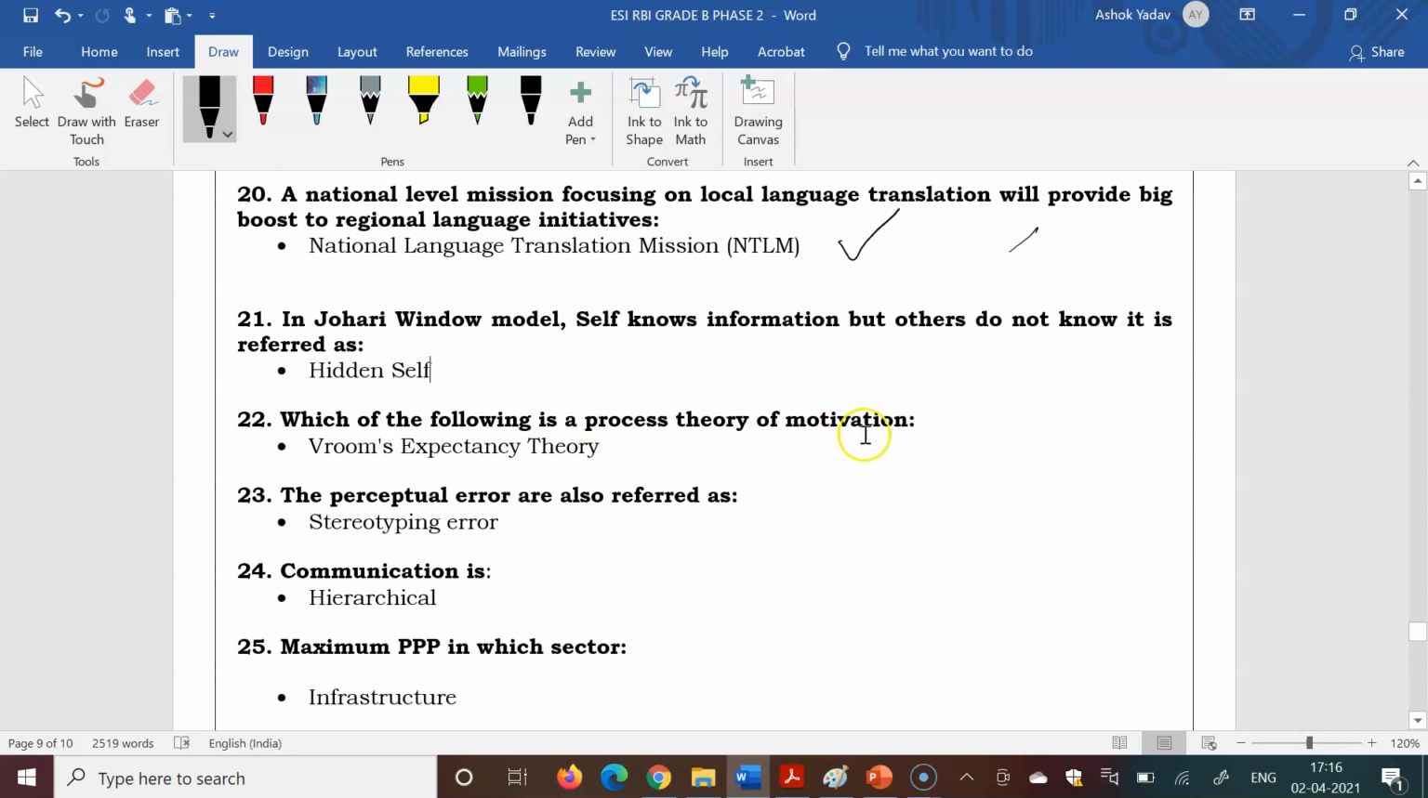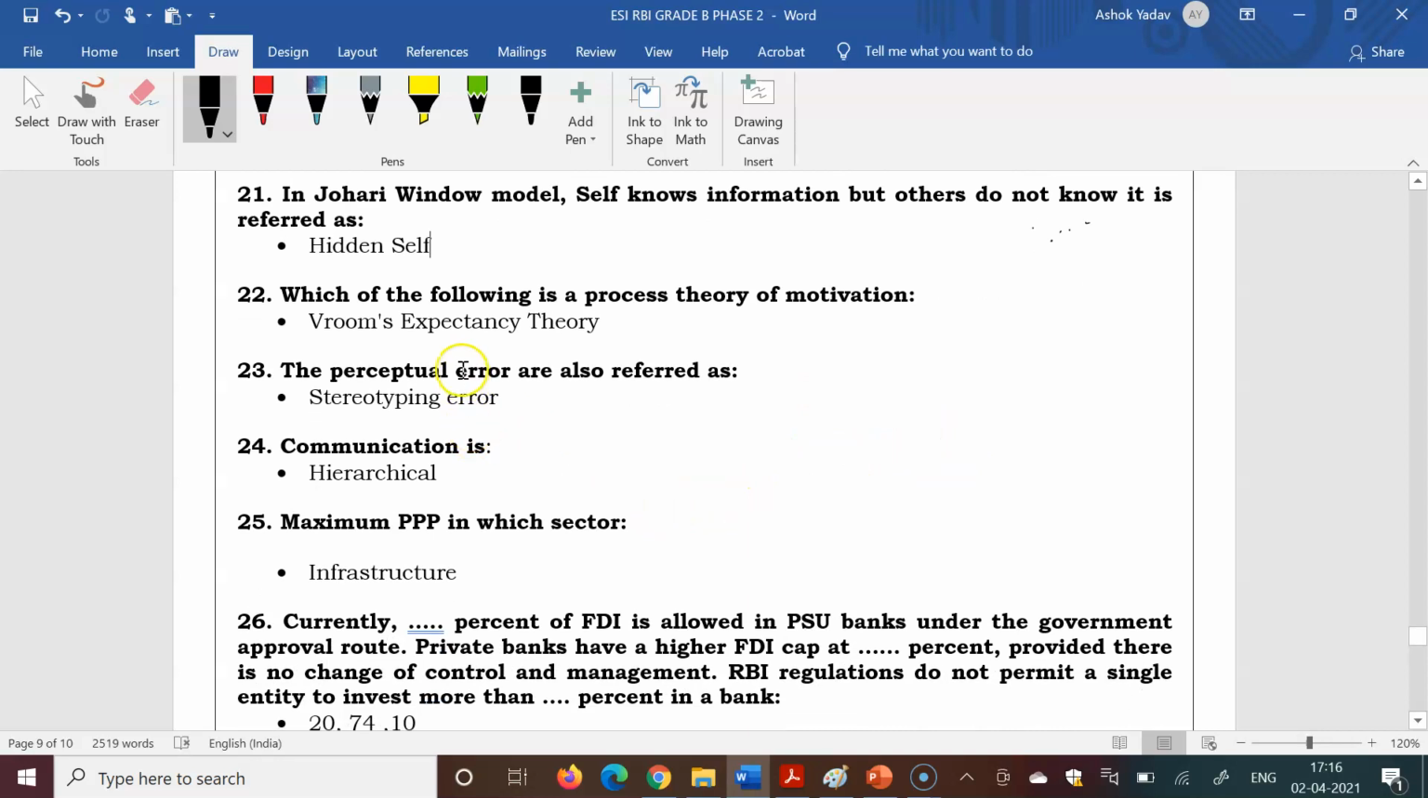Which of the following is a process theory of motivation? It is also covered in our management content. That chapter name is transactional analysis and Johari window. Next is the process theory of motivation, that is called Vroom's expectancy theory. This is also covered in the motivation chapter. This perceptual error is also referred to as stereotyping error. This is not covered. Communication is hierarchical.